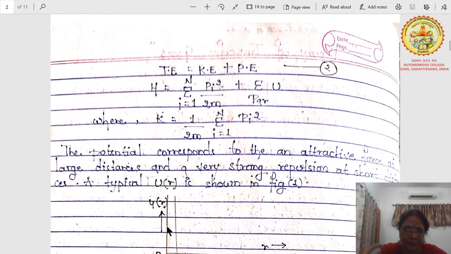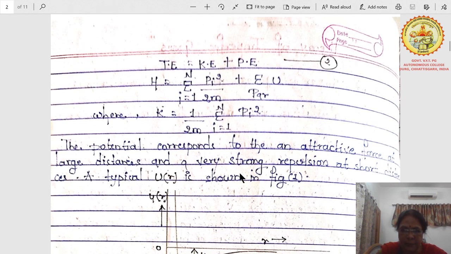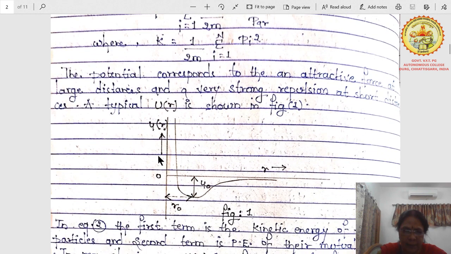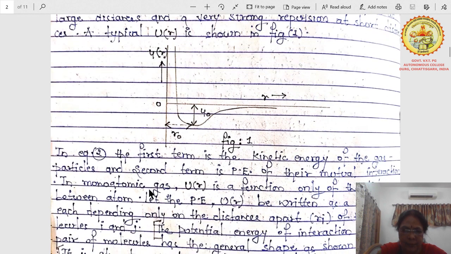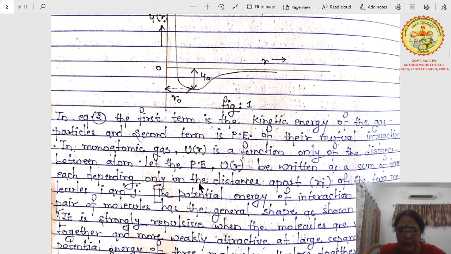The potential corresponds to an attractive force at large distances and very strong repulsion at short distances. You can see from this graph, this axis represents the separation and this will represent the typical potential. You can see the shape of the graph. In this equation, the first term is the kinetic energy of the particle and the second term is the potential energy of their mutual interaction.